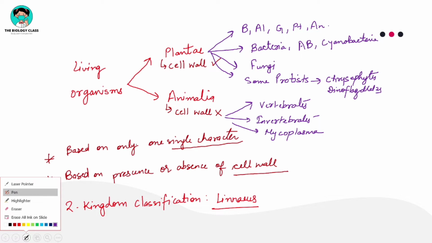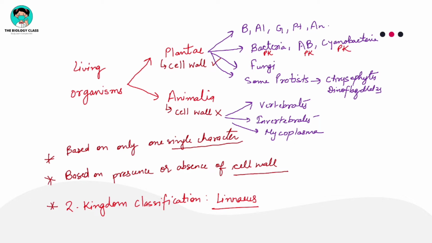We cannot, right? Why so? Why am I saying this? Because here you can see that bacteria is a prokaryote. Archaebacteria prokaryote, cyanobacteria prokaryote, right? All these groups are unicellular. All these are multicellular. Fungi is multicellular, it is eukaryotic. Protists are eukaryotic and they are unicellular.